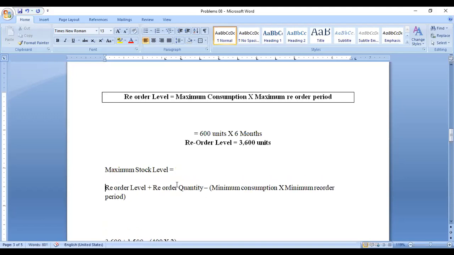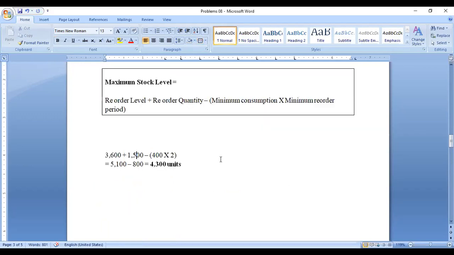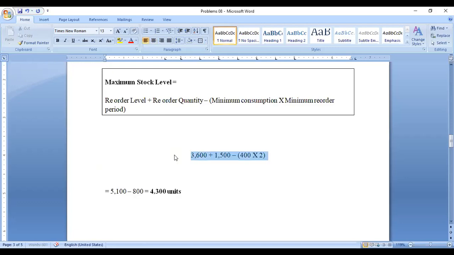This is the formula for calculation of maximum stock level. How to calculate it? Reorder level plus reorder quantity minus, and this is a minus value, minimum consumption into minimum reorder period. Okay, now we can go with this one. Reorder level is 3,600 units.